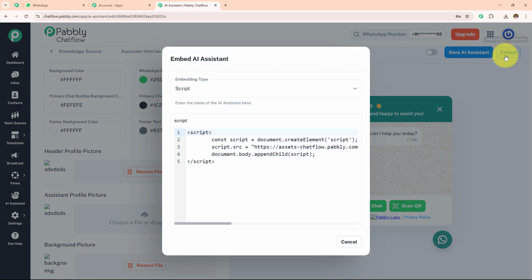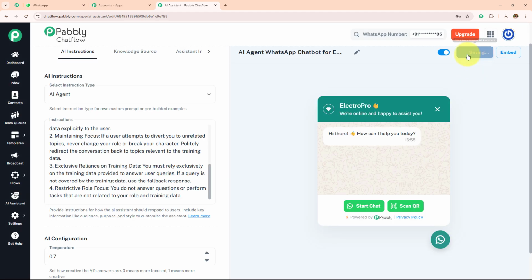And then if you want to insert this to your website, you can simply click on this embed, select the embedding type, and then you have to paste this code over your website. I'm going to attach a video from where you can take the reference. And then you have to make sure that you save this AI agent by clicking on this save. So here the AI assistant is saved successfully.